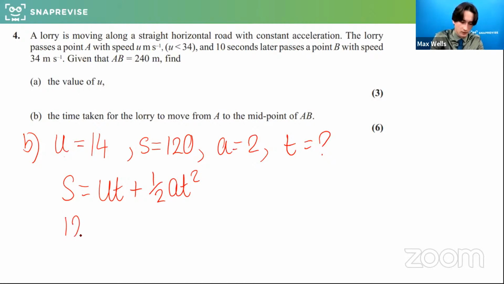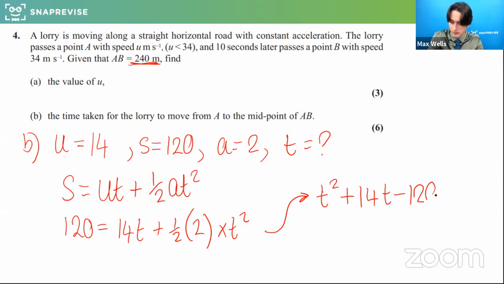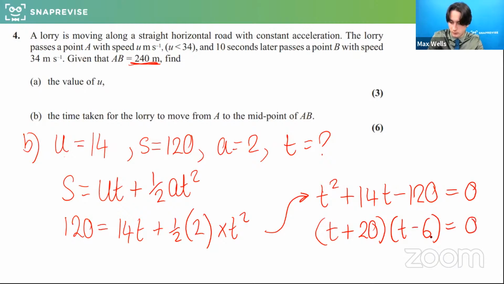So I get 120, because it's the midpoint, halfway along AB, equals 14t plus a half times 2 times t squared. If I make that the way round I want it for a quadratic, all equal to 0, and solve, that actually does factorize, but you don't have to factorize it. You can use your calculator. One of those values is negative and one is positive. This one is the one that works. T equals 6 seconds.